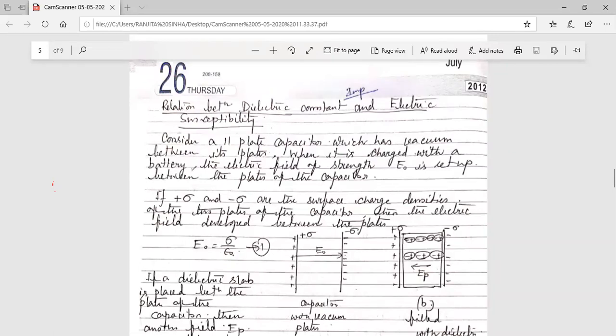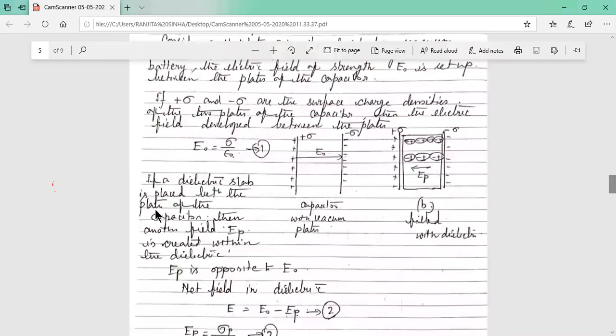If the dielectric slab is placed between the plates, now here in the second figure, the dielectric slab is placed between the plates. Initially it was a capacitor with vacuum between the plates, now filled with dielectric. Dielectric material is placed in between the two capacitor plates.